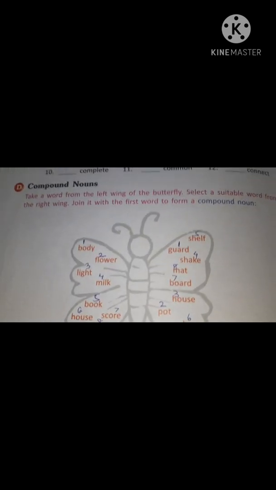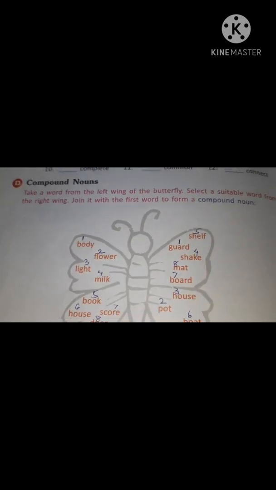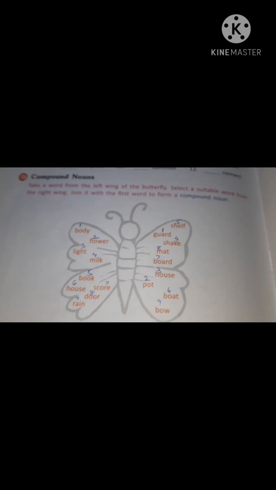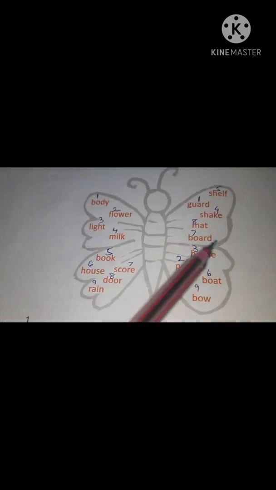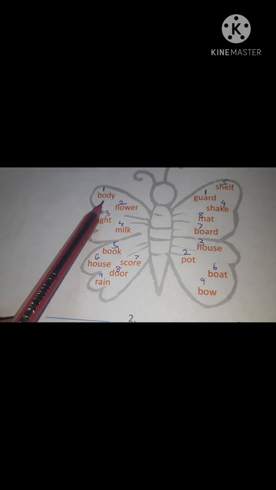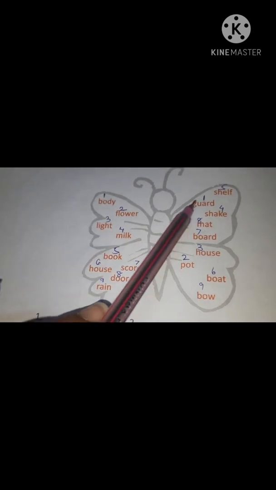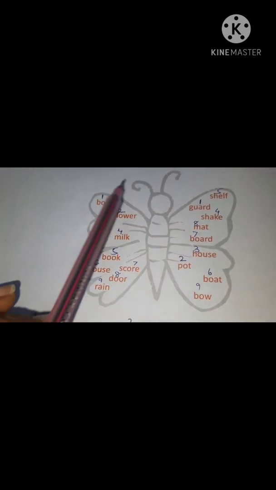Now the next is compound words. Compound word is something that you have been doing since you were in class 1. So you are going to join two words and make a new word. For example, number 1 is body. So when we join it with guard, it becomes bodyguard. So you are going to write it in the first one, bodyguard.